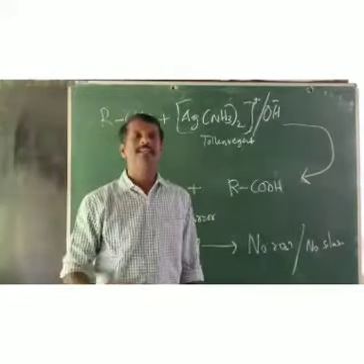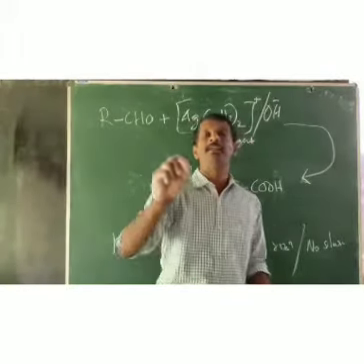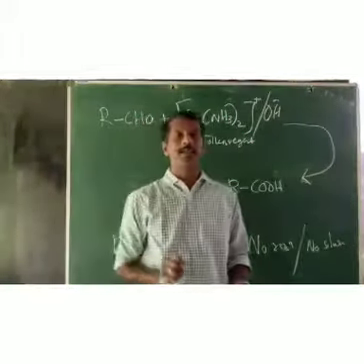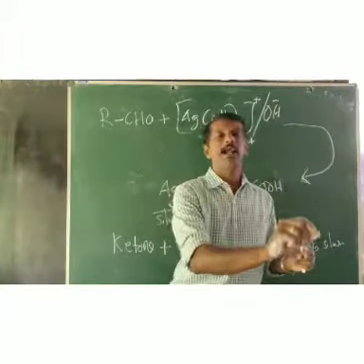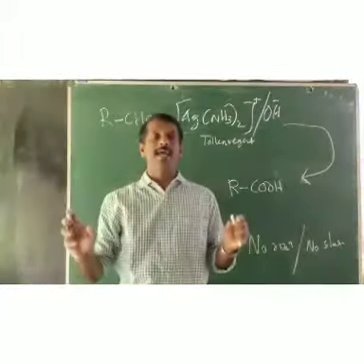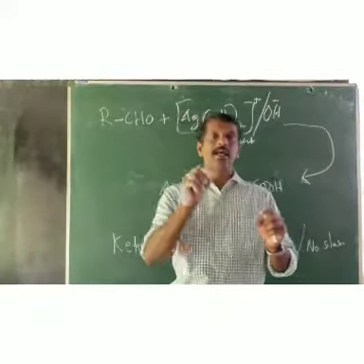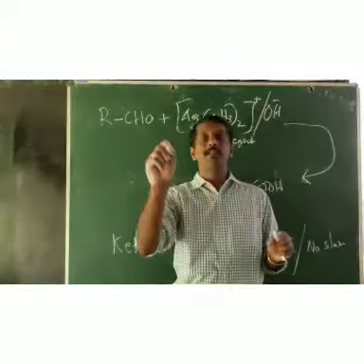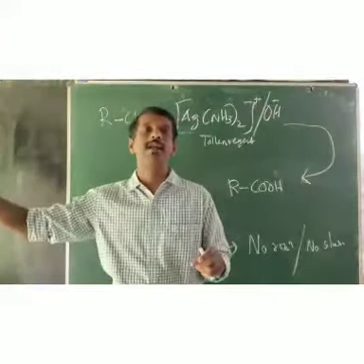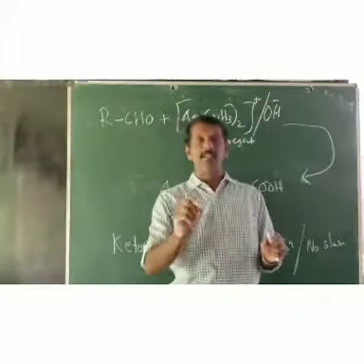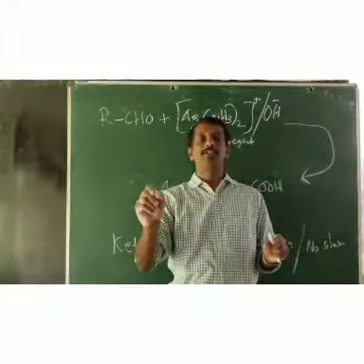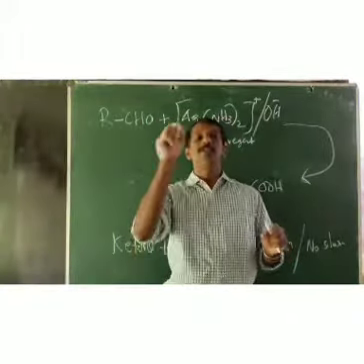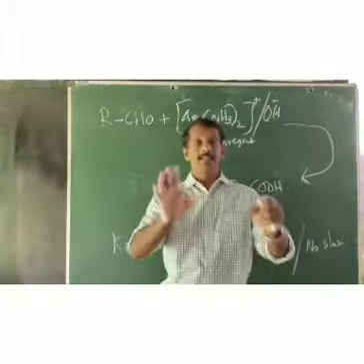Sometimes a question may ask, how will you distinguish between acetaldehyde and acetone? So what is the answer? You have to write the test is a test with Tollens reagent. When acetaldehyde is treated with Tollens reagent, we get a silver mirror. But acetone, since acetone is a ketone, CH3COCH3, when treated with Tollens reagent, we will not get a silver mirror.